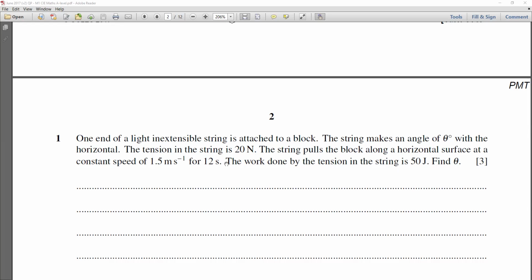Now remember, this question is on power. We are given force. You can also see that we are given velocity, and we are given time, which is 12 seconds. And we are told that the work done by the tension in the string is 50 joules. So we are given work as well. And the question is asking us to find an angle.